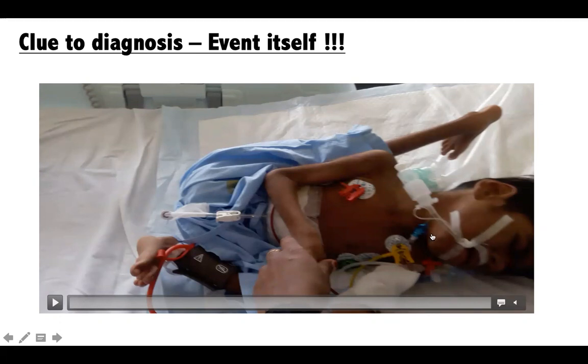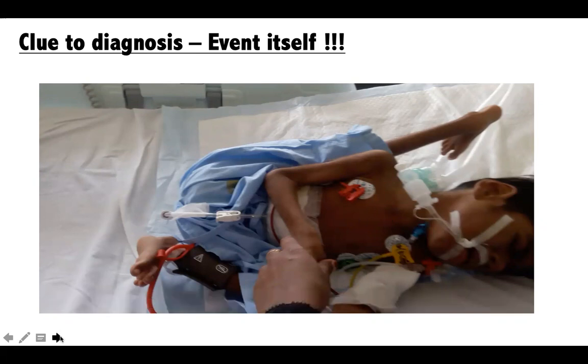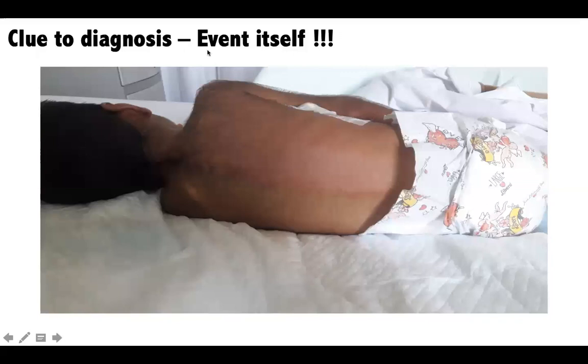So much more than a tonic seizure, these events looked like very severe pain attacks. He was almost crying with arching back and sweating and flushing. It was almost as if he had a very severe pain, and at the end of the pain attack, he was relieved. He started smiling and relaxing and looking at the mother. So putting all this together, an attack which is almost like a pain, with crying, with arching, with tonic extension, with a lot of sweating, with red discoloration of half of the body, with vomiting.